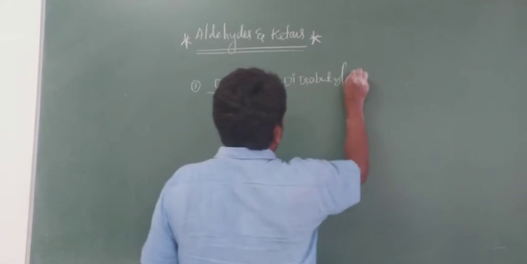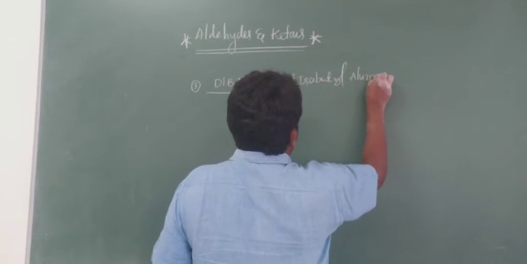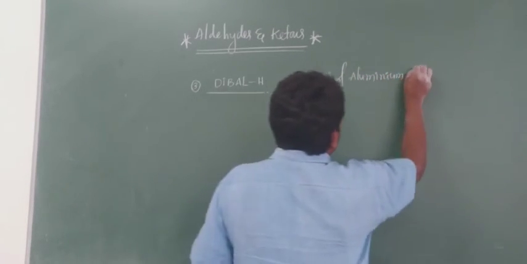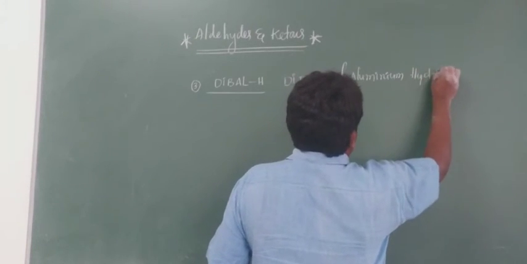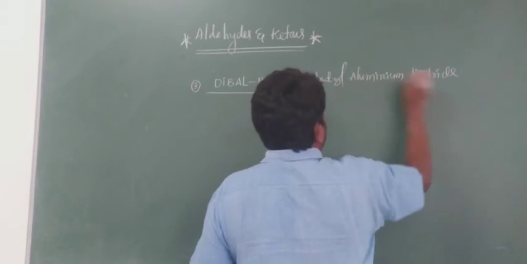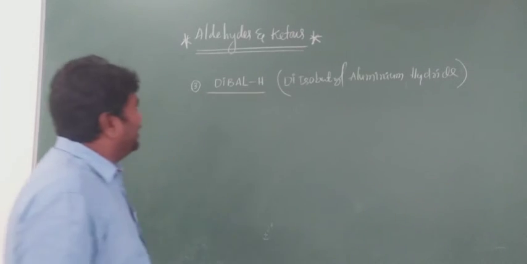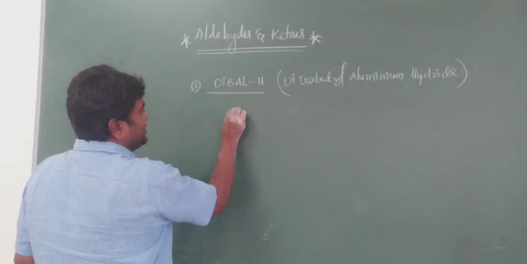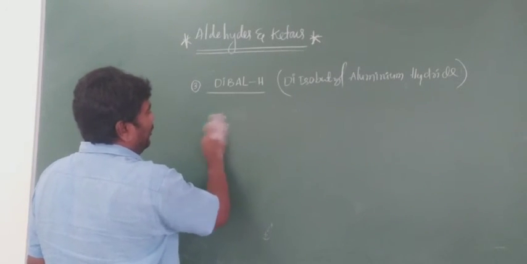Diisobutyl aluminium hydride, very, very important, students. What is the formula? Isobutyl is CH3, simple, 1, 2, 3, this one.